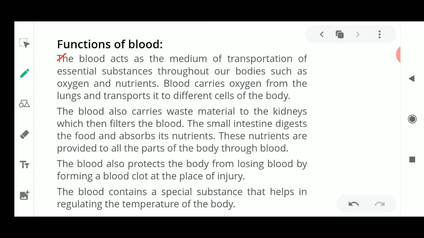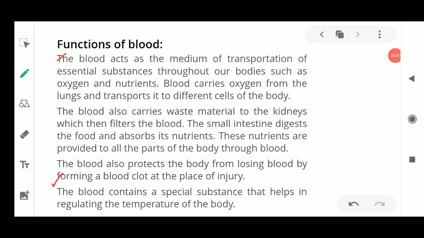And what about in the winters? In the winters also it is so chilly and cold outside, but our blood is not going to freeze. So this is the unique property of the blood, that it maintains the temperature of our body.